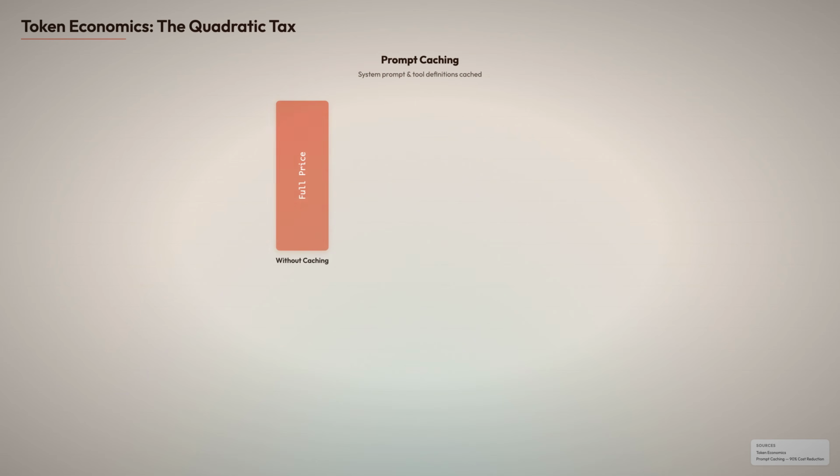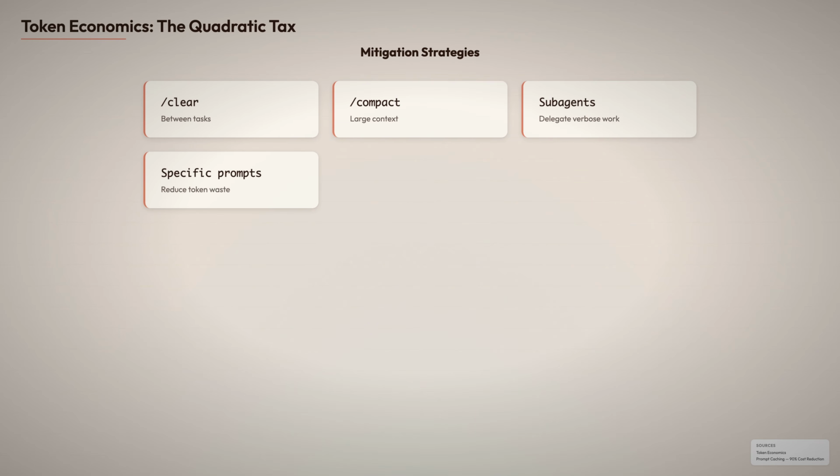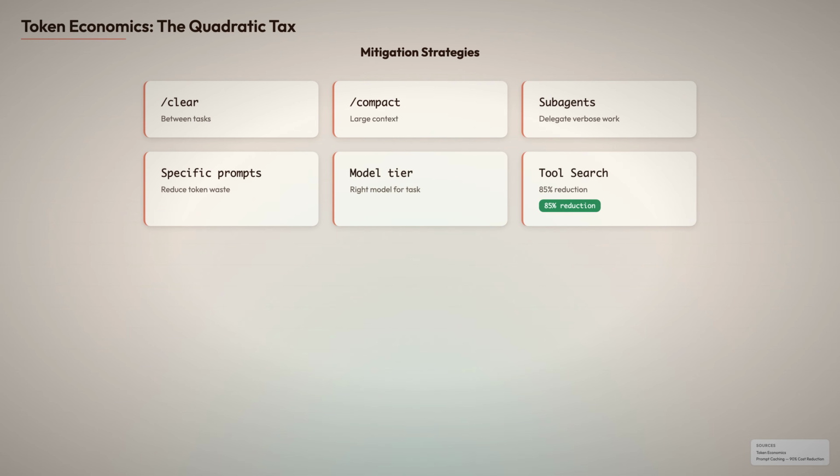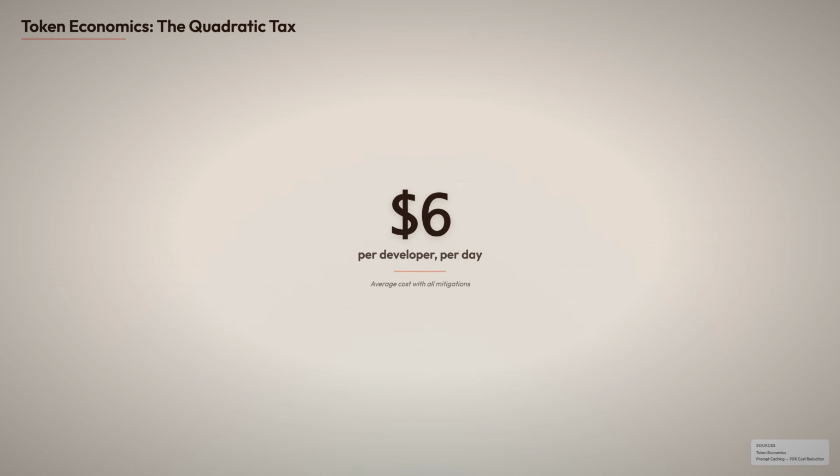Prompt caching cuts costs by 90%. The system prompt and tool definitions are cached, so you only pay full price once. Mitigation strategies. Use /clear between tasks, /compact when context gets large. Delegate verbose work to subagents. Write specific prompts, select the right model tier, and leverage tool search for an 85% reduction. Average cost? About $6 per developer per day.